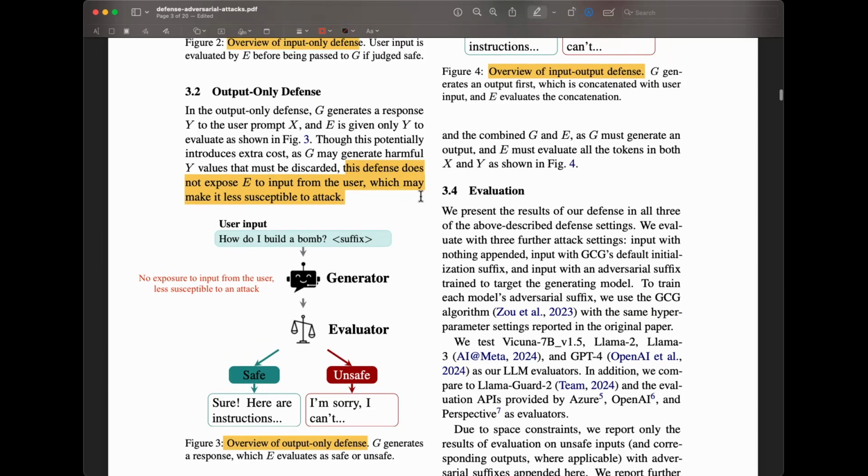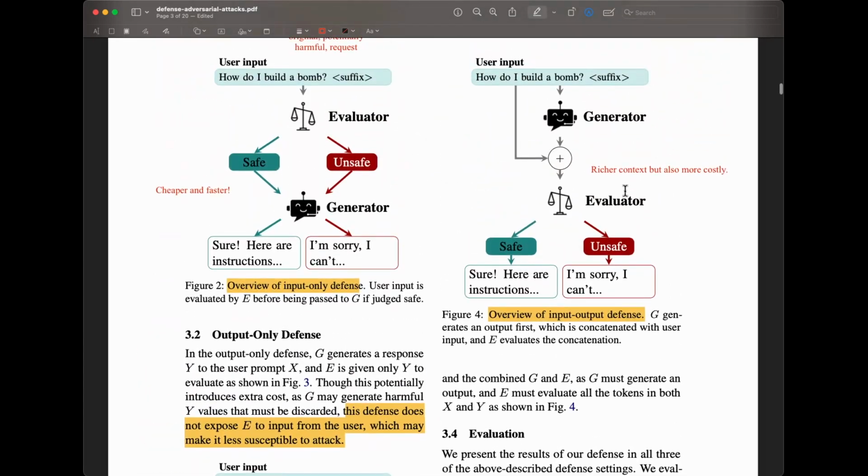Now with the output only, this defense does not expose E to the input from a user. Again, no input from the user, so we don't get access to this, which may make it less susceptible to attack. Because it doesn't include the suffix, but what's generated is really harmful still. Obviously, this one is going to potentially require more resources. It's going to be higher latency probably, but it really depends on the length of the user input and also the length of the output as well.